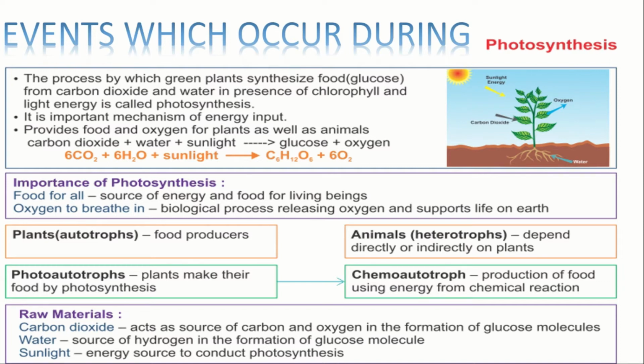Next, we have to know what are the raw materials used in this process. Carbon dioxide, water and sunlight. Carbon dioxide acts as source of carbon and oxygen in the formation of glucose molecules. Water, source of hydrogen in the formation of glucose molecule. Sunlight, energy source to conduct photosynthesis.